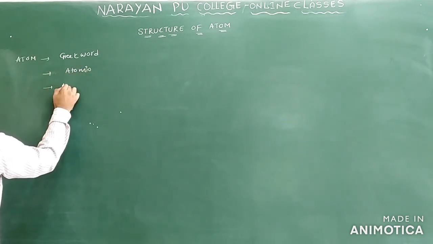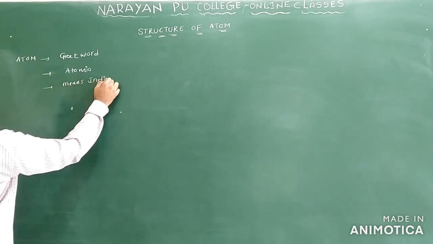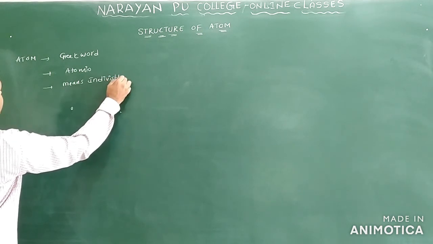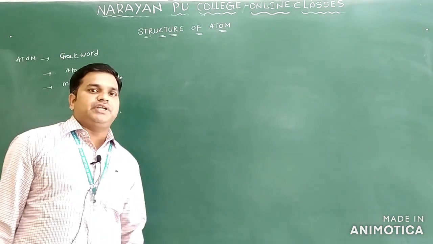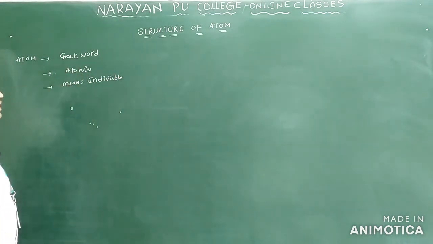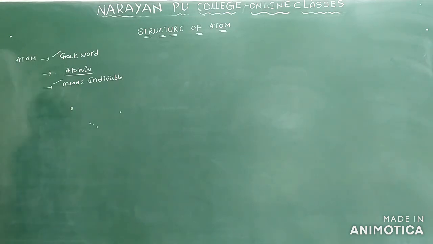What does atomio mean? Indivisible. So an atom cannot be converted into smaller particles. It is the smallest particle. Atomio means indivisible.